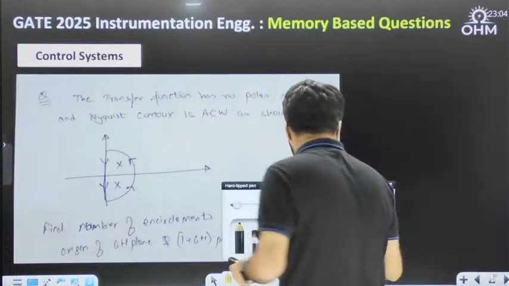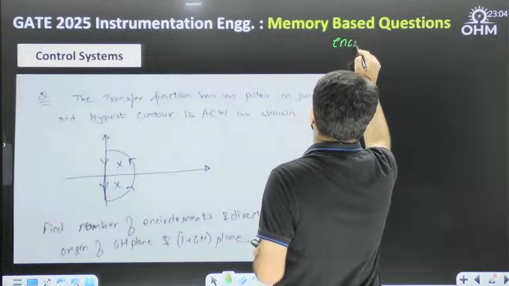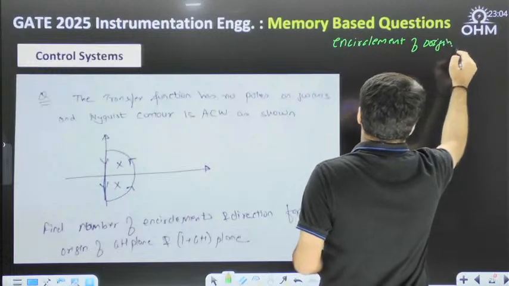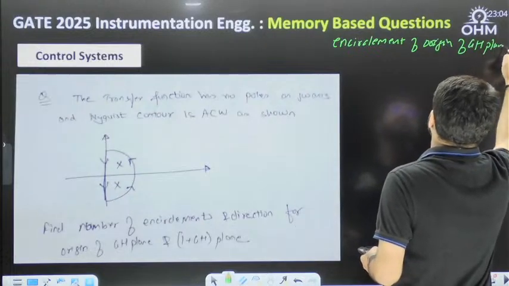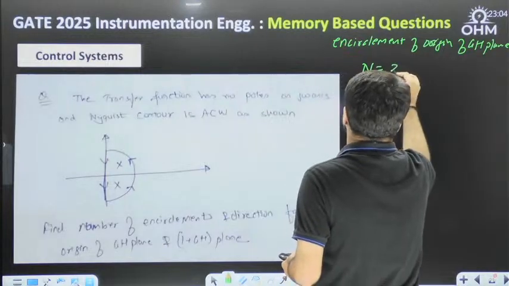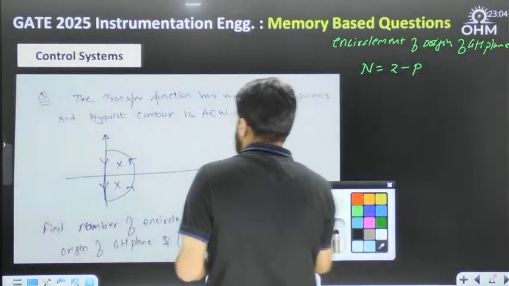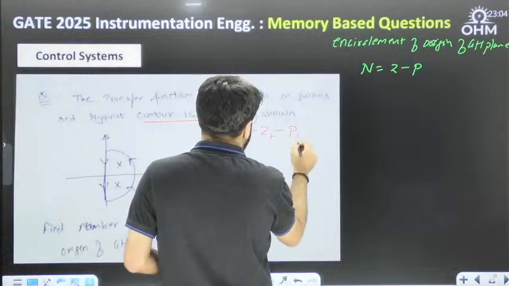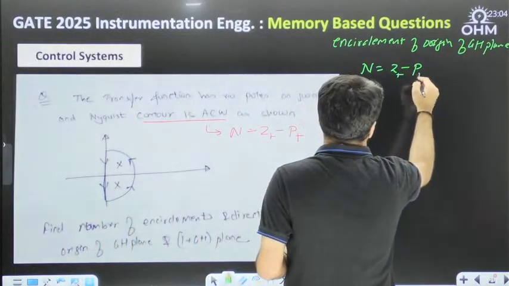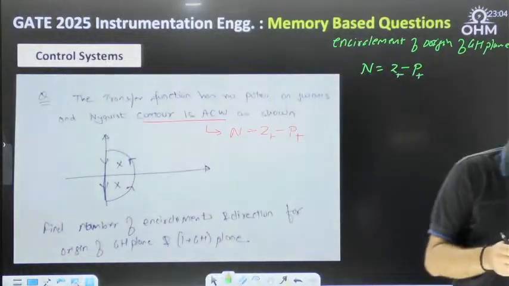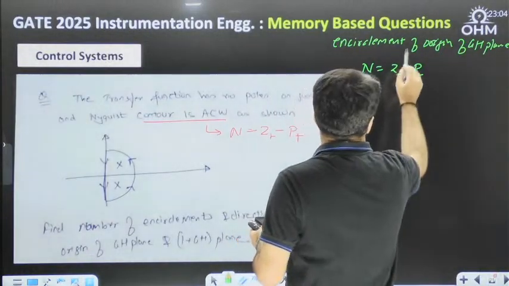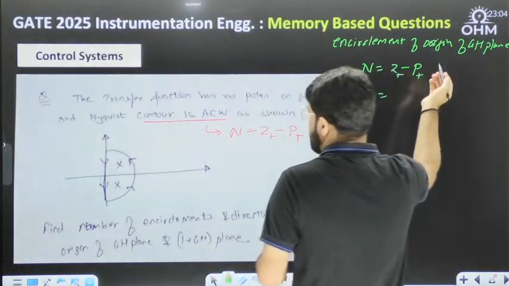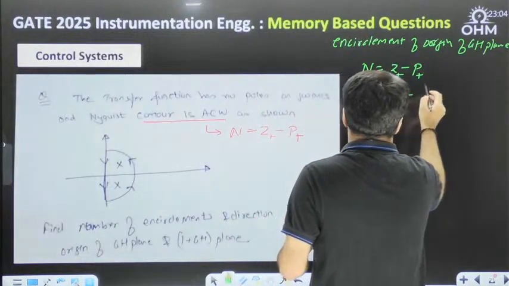So if I want to talk about encirclements of the origin of the GH plane, then the formula is Z minus P here. Why? Because the Nyquist contour is anti-clockwise, so the formula we use is Z minus P. If it is clockwise, then P minus Z. So the number of encirclements of origin will become how much? Zeros are not mentioned, or maybe they mentioned there are no zeros, so let's take it as 0, and P plus.